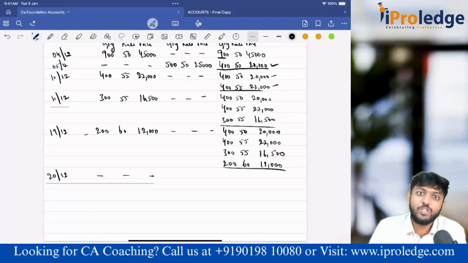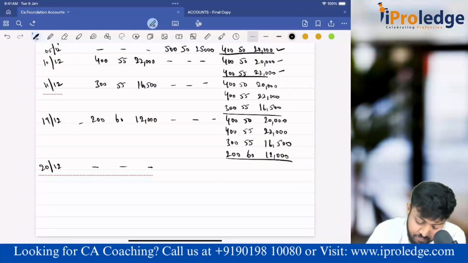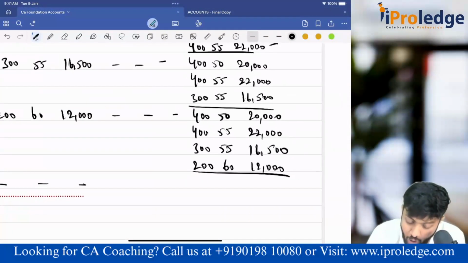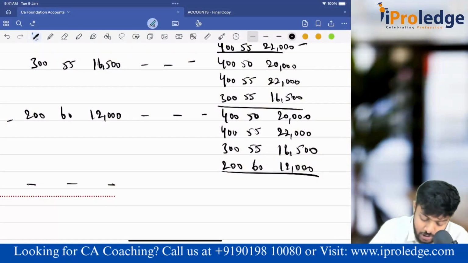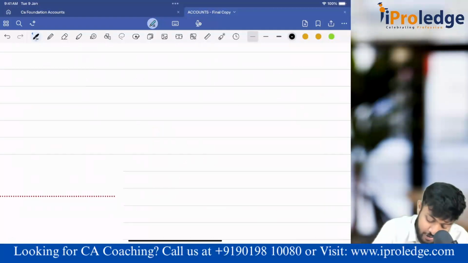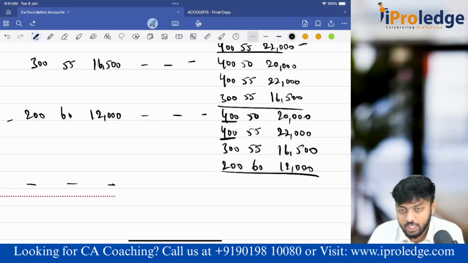That's why it is perpetual. Then and there FIFO or LIFO happens whenever sale or purchase is happening. Now tell me, the goods issue of 600, from which lot will it go? Under FIFO, the goods bought first will go first. So the 600 would have gone 400 from this lot, 200 from this lot.